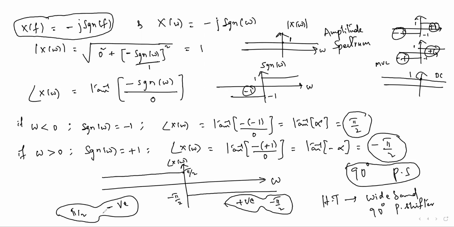Simply we say 90 degrees phase shift like this, but you should know the clear description, just what I have discussed. 90 degrees phase shift means immediately try to remember: for negative frequency components plus 90, for positive frequency components minus 90.